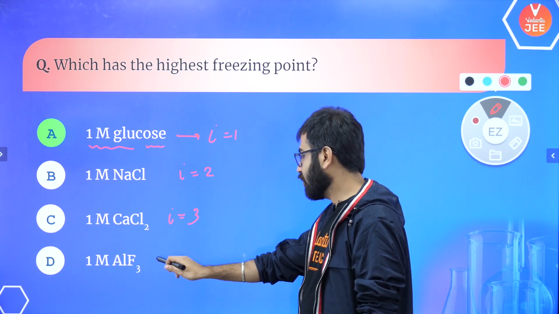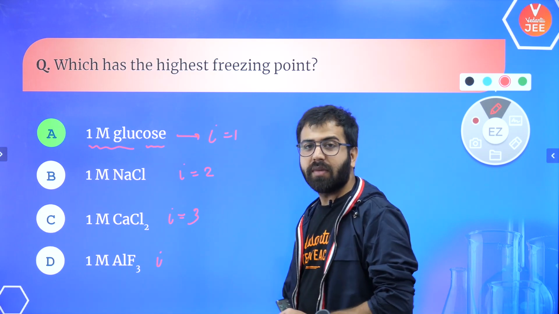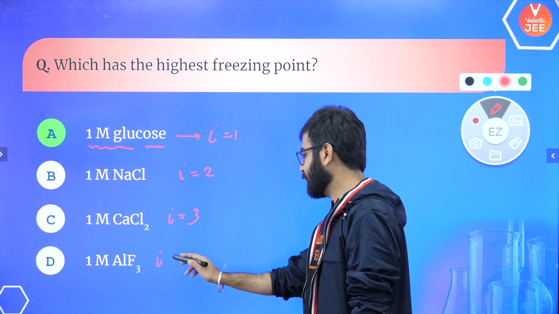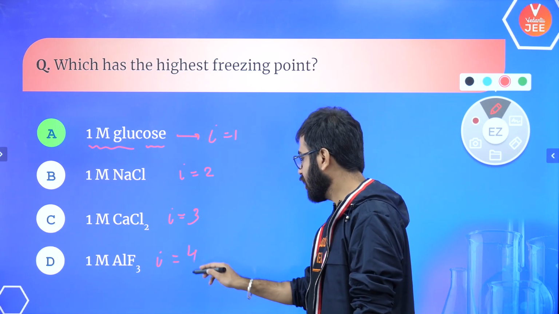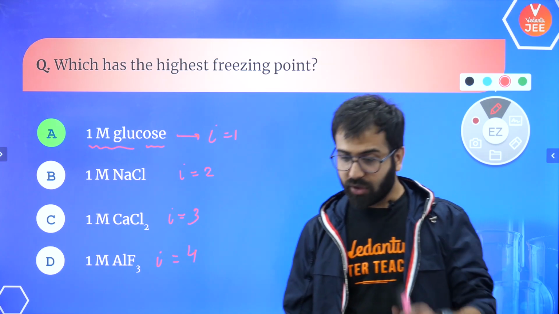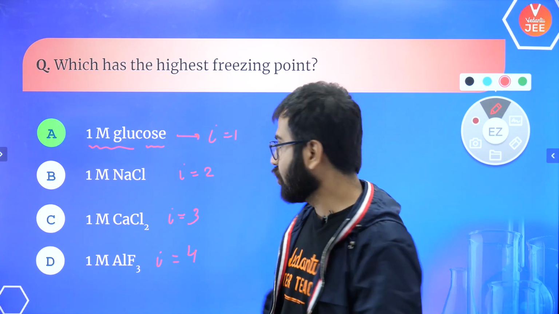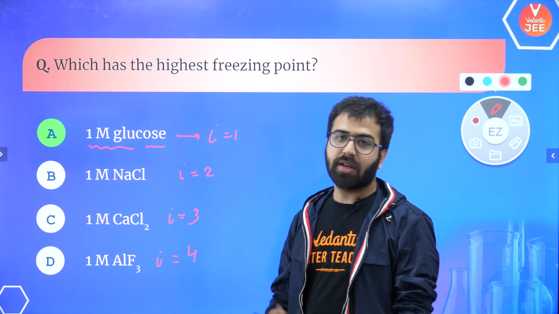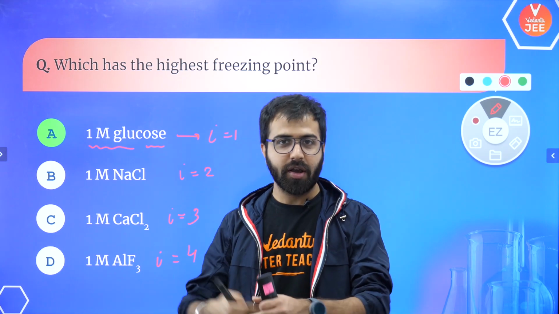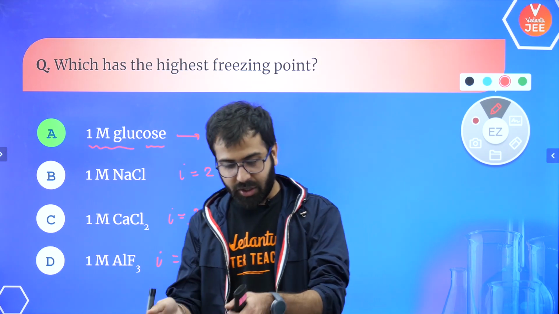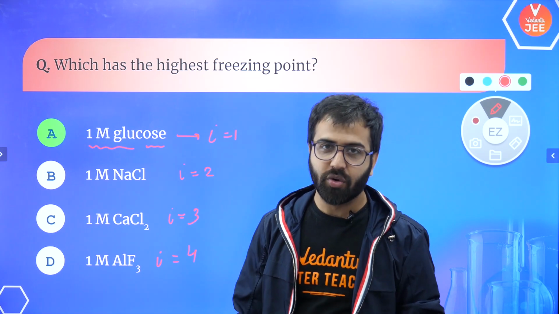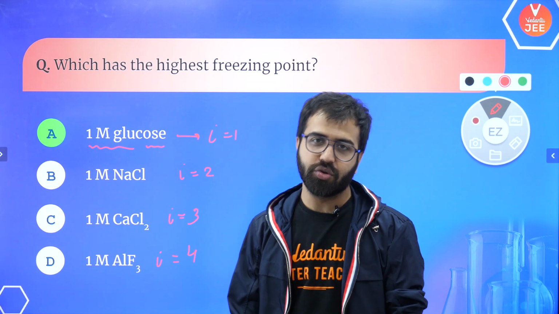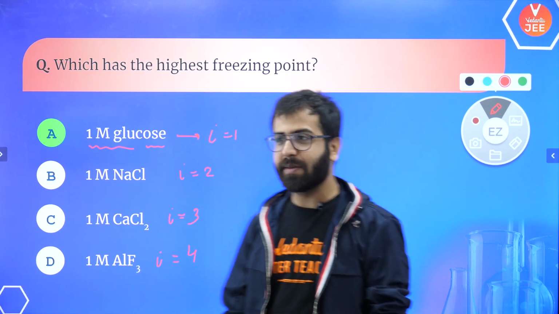In the case of the fourth one, now I'm going to ask you something. Which of them is going to have the lowest freezing point? Least freezing point. Which one do you think? Here it is going to be 4. So for the lowest freezing point, it is going to be the D option, right? Because over there the number of particles is maximum. The i factor is going to enhance your depression more. So this is where 1 molar glucose solution is going to show you the highest freezing point.